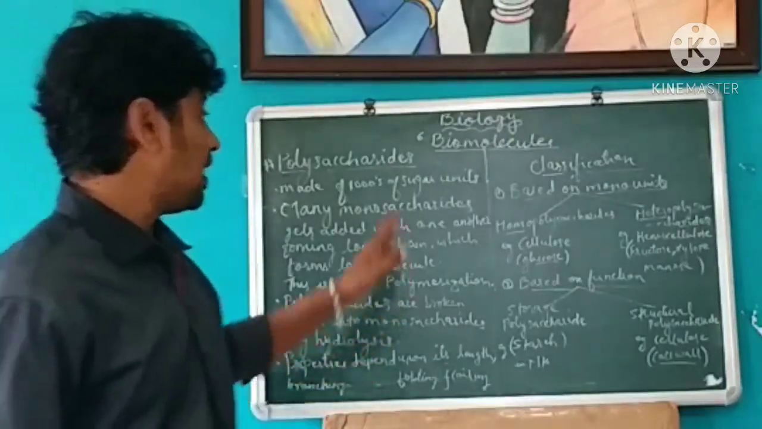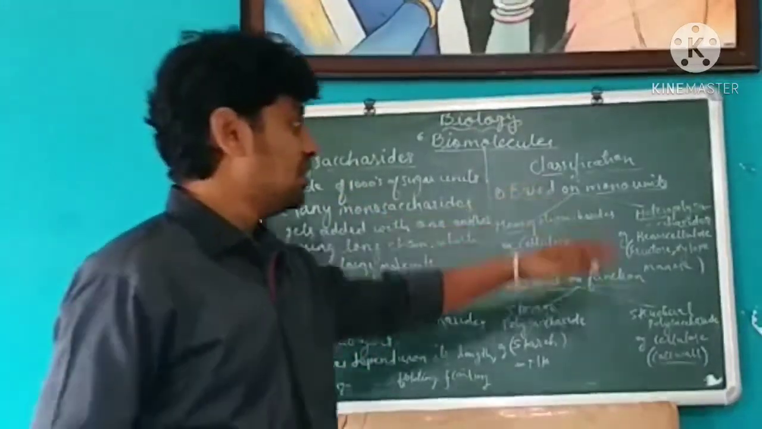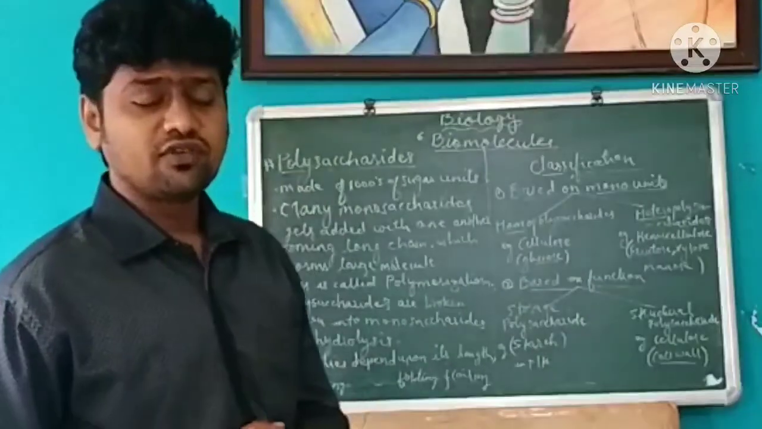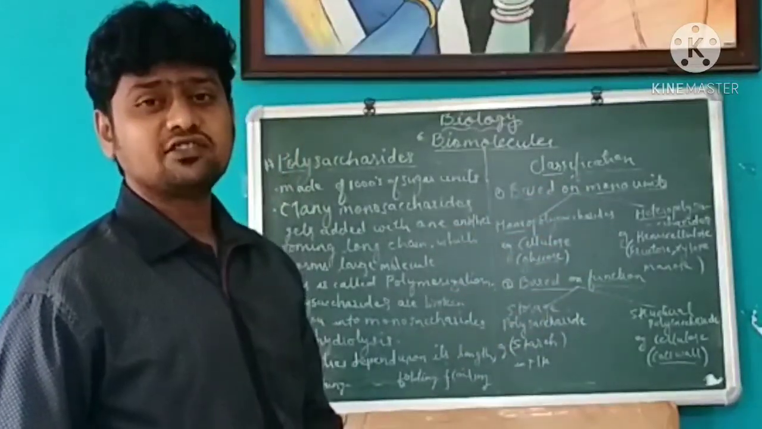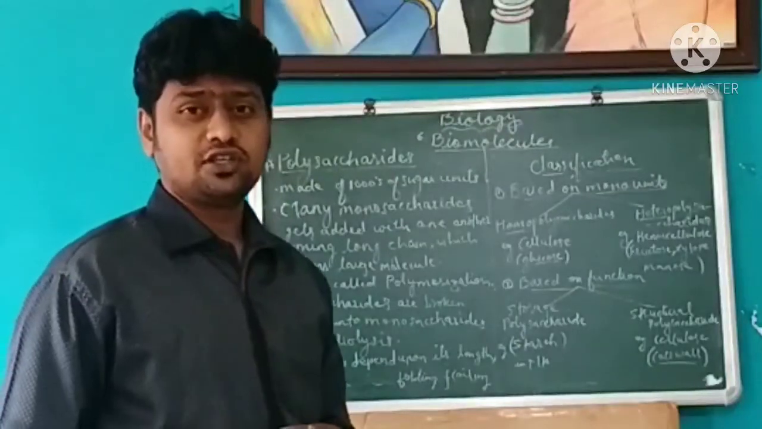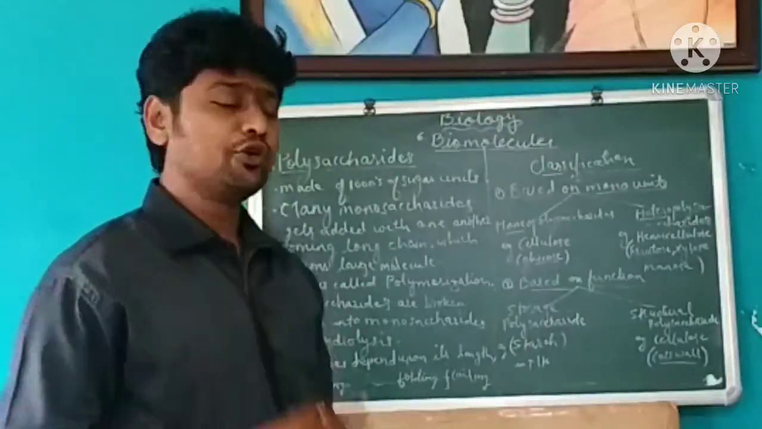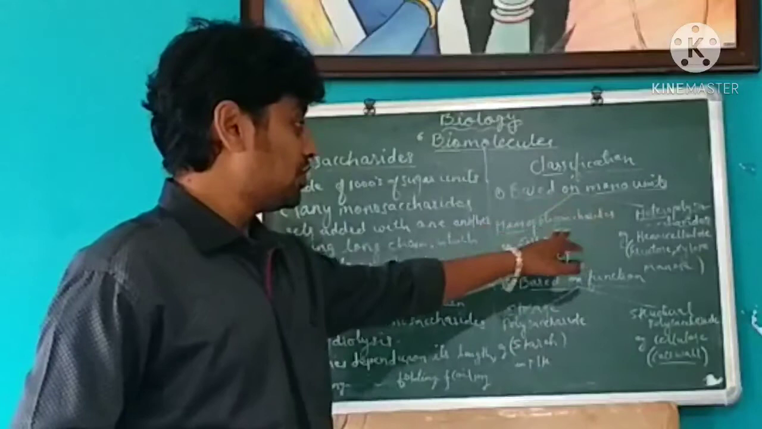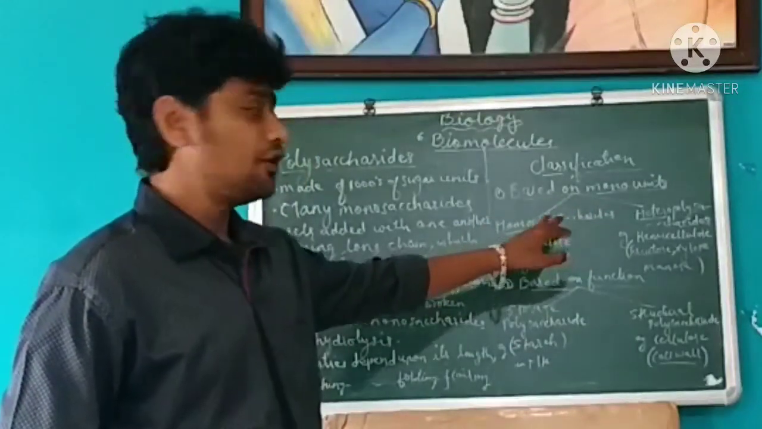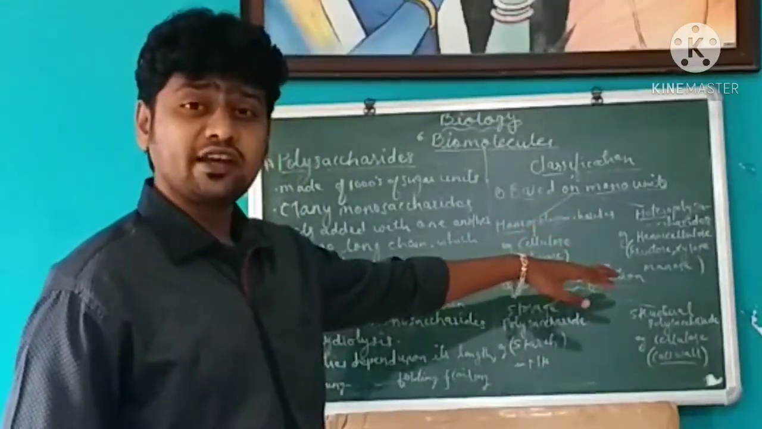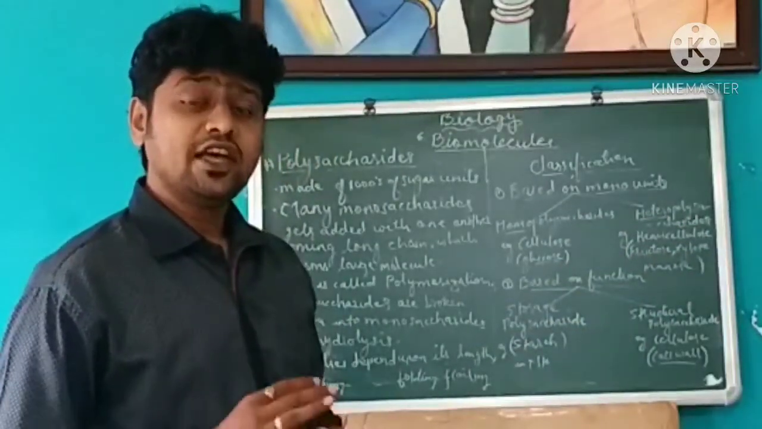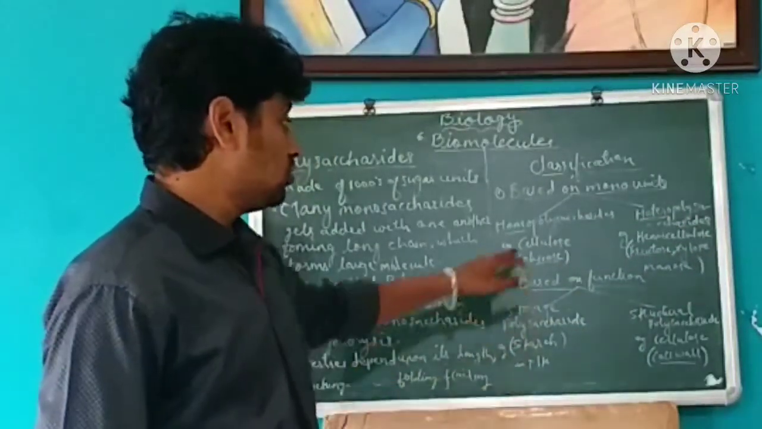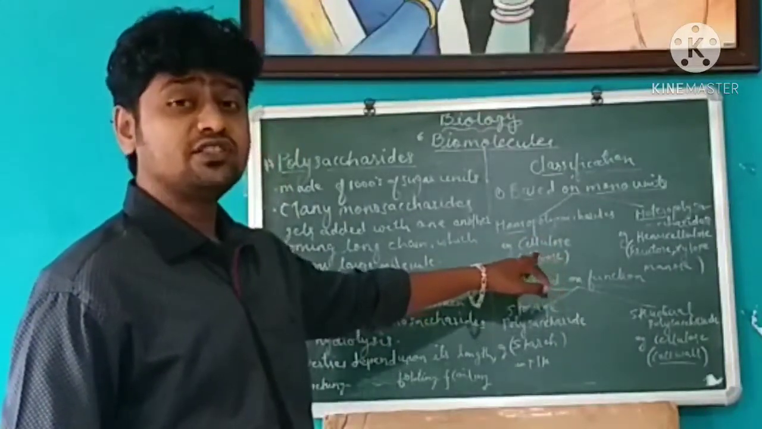Further, polysaccharides are classified in two ways. There are two methods of classification. First, the classification of polysaccharides is based on monounits. Based on monounits, polysaccharides are divided into two types: Homo Polysaccharides and Heteropolysaccharides.